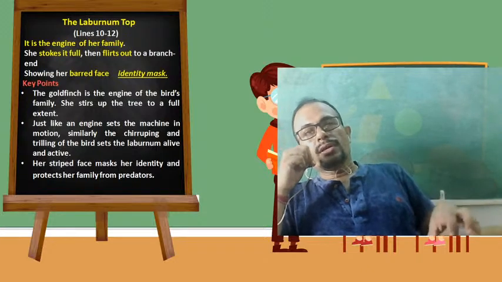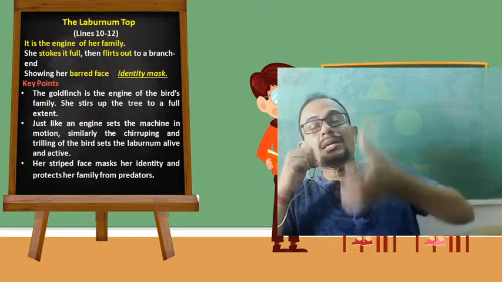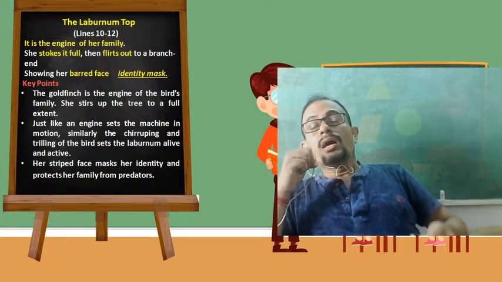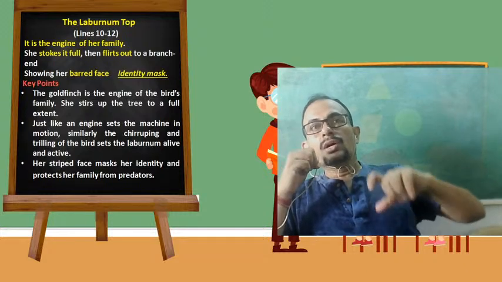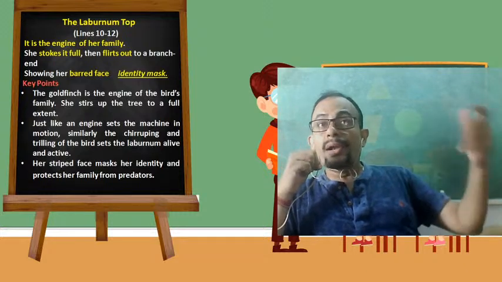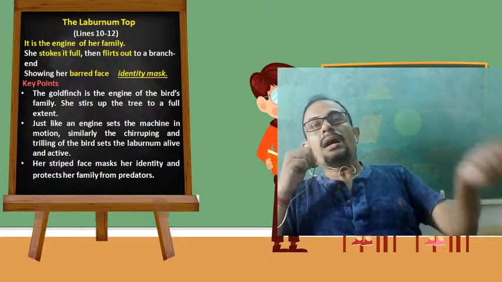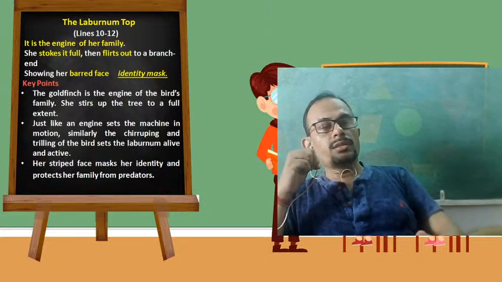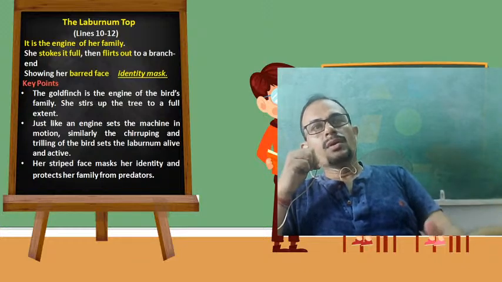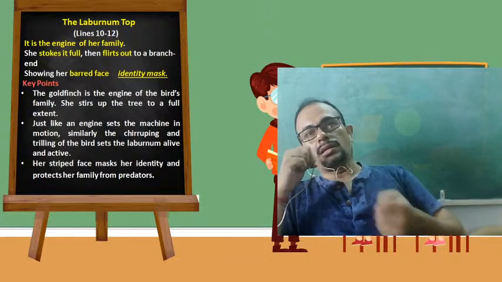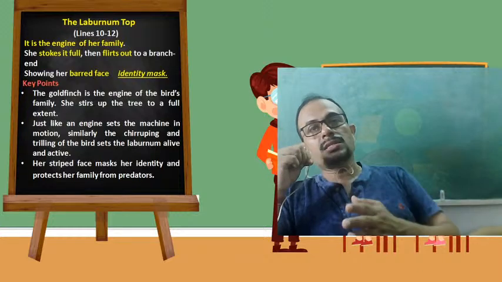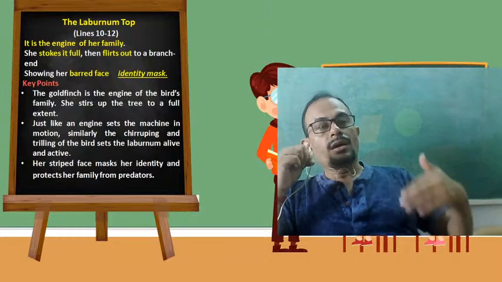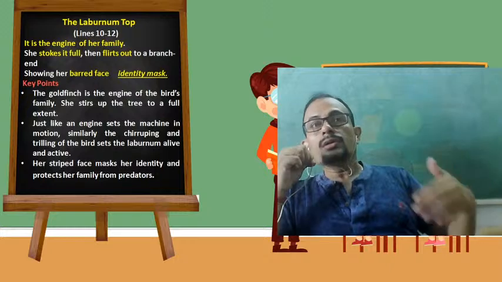Therefore, her bird face is working as a mask for the bird, and with this mask, her bird face is preventing other predatory birds from identifying the goldfinch. Therefore, her bird face has been compared to a mask here. Okay, what kind of a mask? It's an identity mask which prevents other predatory birds from identifying the bird goldfinch.